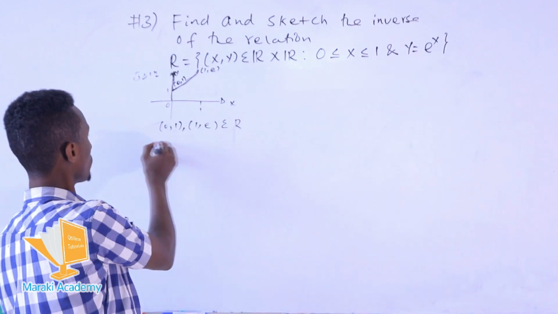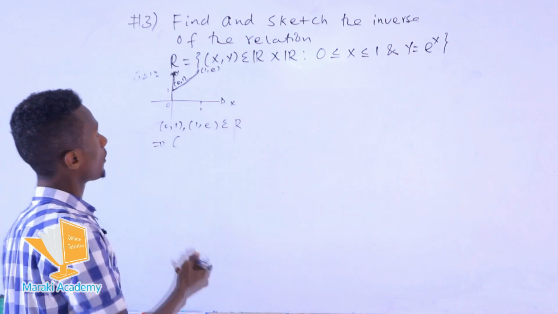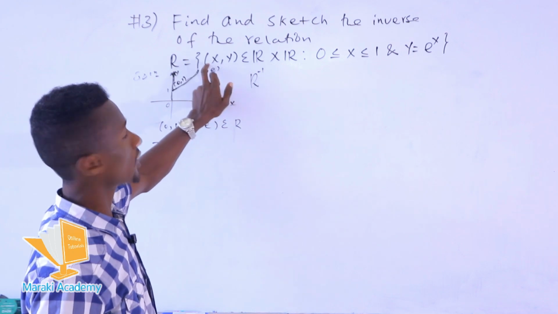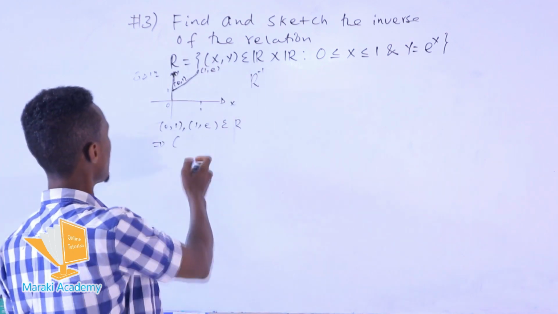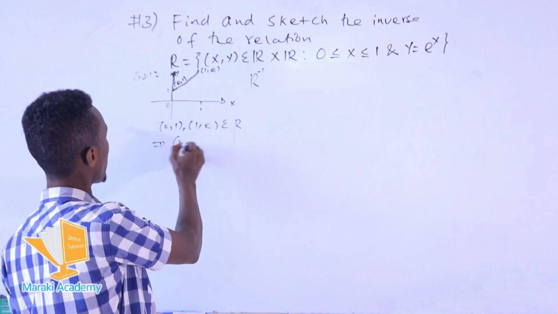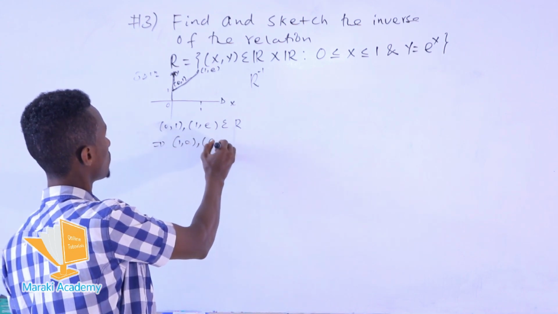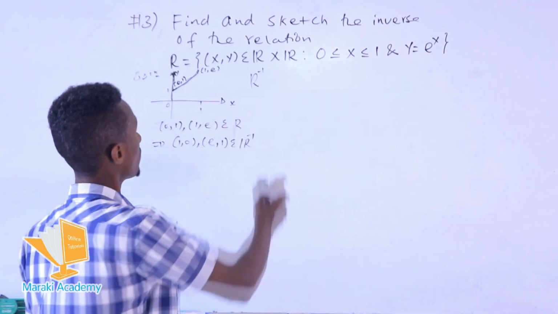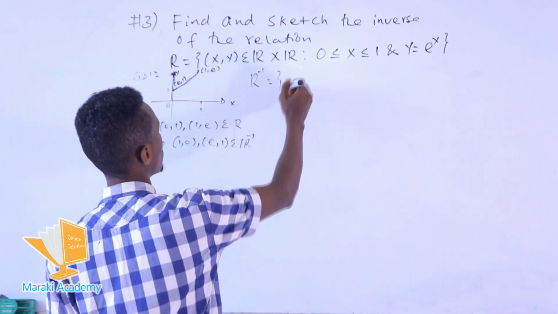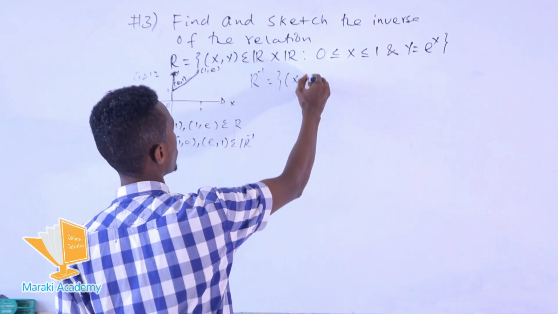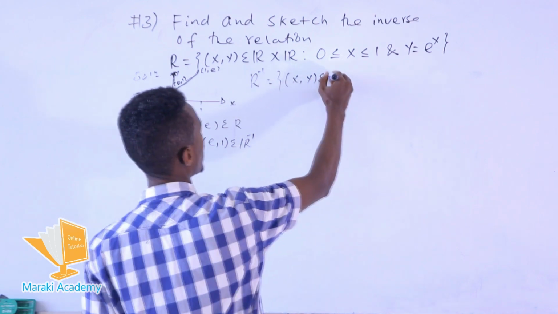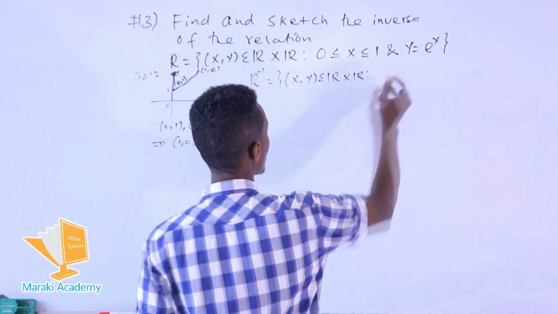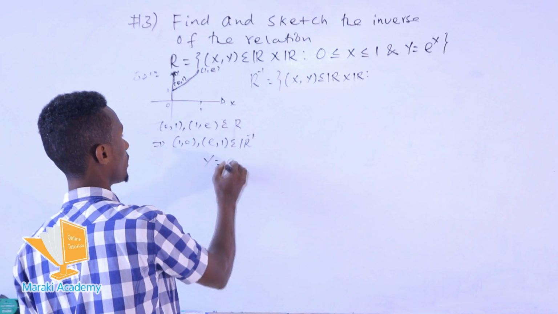Now, according to the inverse relation, we change the order of the first and second components. So the elements 1 with 0 and e with 1 are also elements in the inverse relation. In general, to define the relation in set-builder form, take (x, y) as an element in this relation R, then the positions of the values will be swapped. So y is equal to e raised to x.